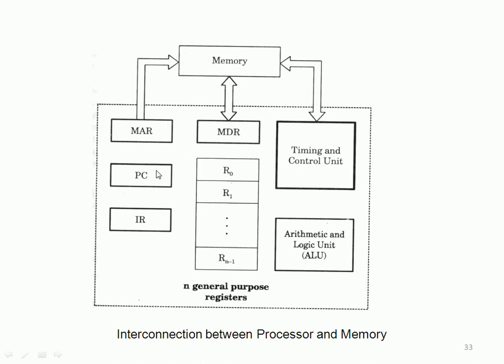So the PC holds the address of the current instruction, and that address will go to the MAR. The MAR, with the control signals, will go to the memory, and there in the memory it will search for that instruction. Once you get that instruction, that data will be loaded onto the memory data register, right? I hope you followed. The program counter holds the address of the current instruction, this address is copied to the MAR, and the MAR along with the control signal goes to the memory.